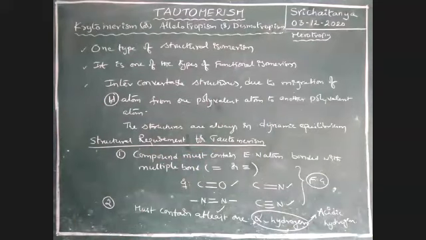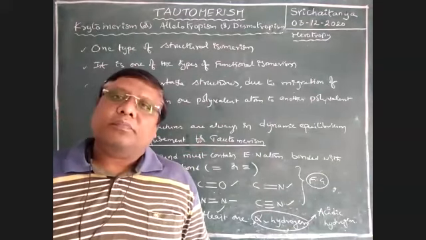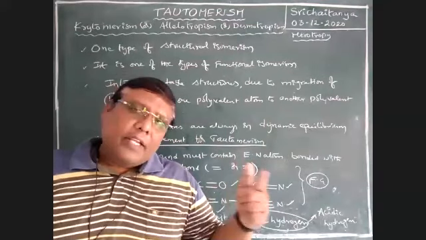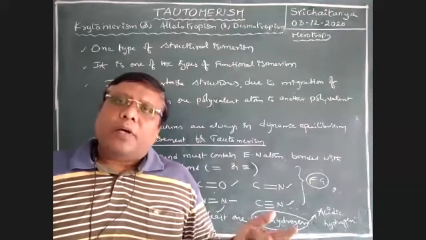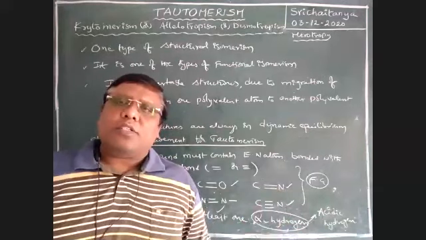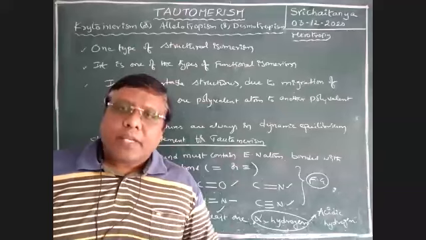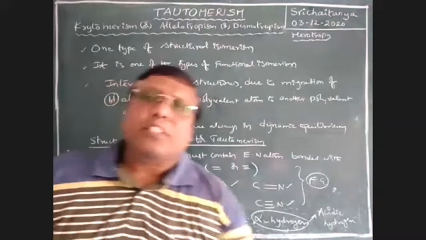This hydrogen we call acidic hydrogen. So if acidic hydrogen is there and there is a functional group with multiple bonds, automatically tautomerism is possible. Let us take an example. See here, boys.